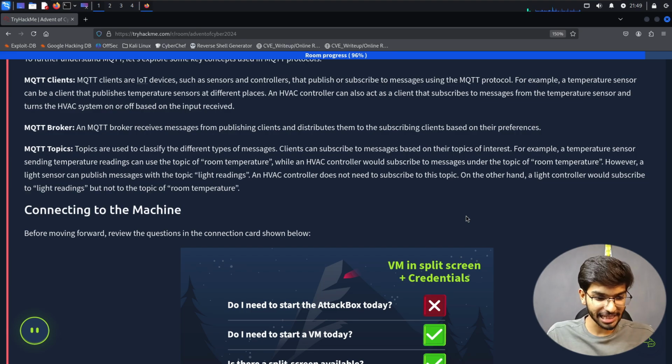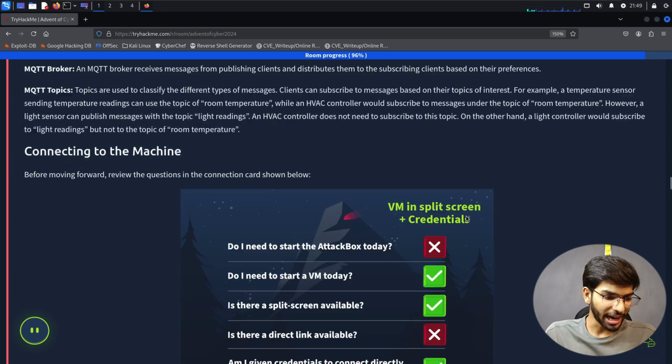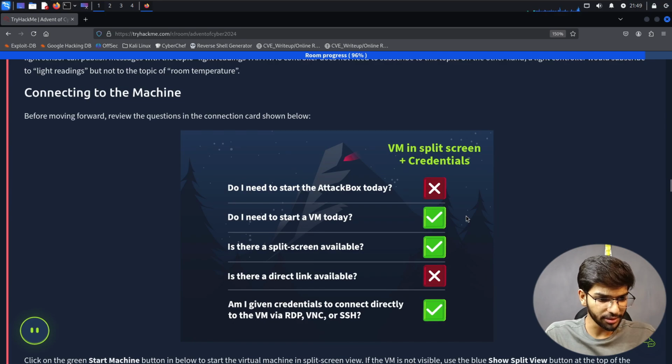However, a light sensor can publish messages with the topic light readings, and the HVAC controller does not need to subscribe to this topic. On the other hand, a light controller would subscribe to light readings but does not require the topic of room temperature. It's basically subscribing to whatever is required for that application or hardware to operate on. So, connecting to the machine, before moving forward, review the questions in the connection card below.